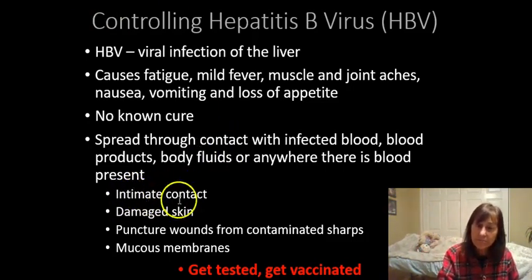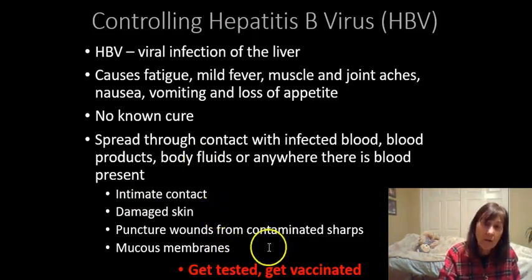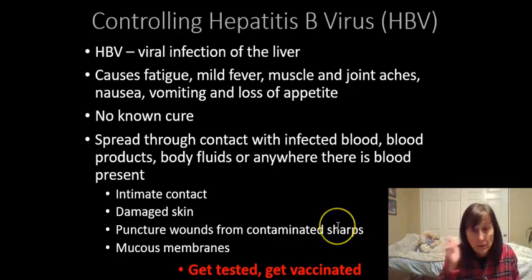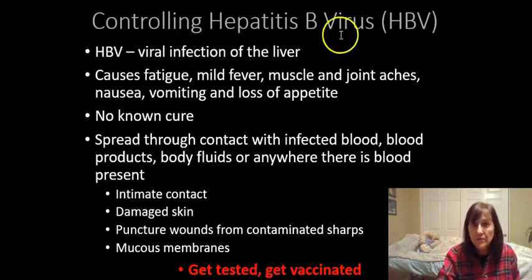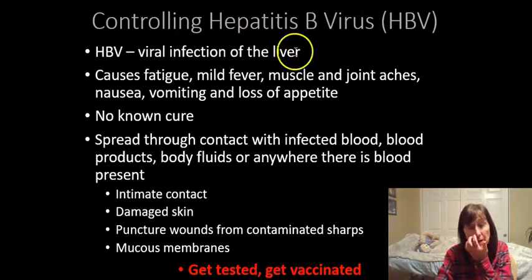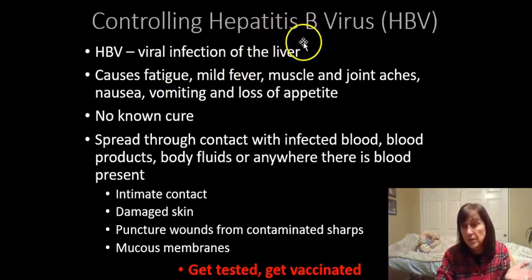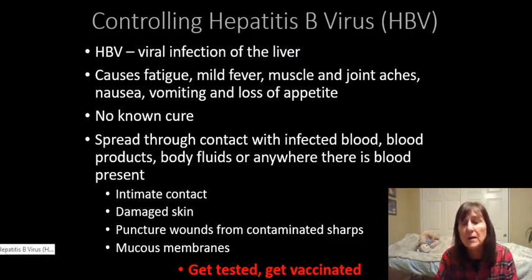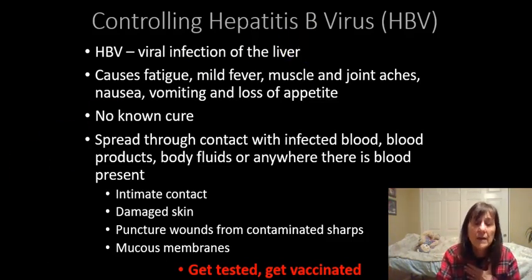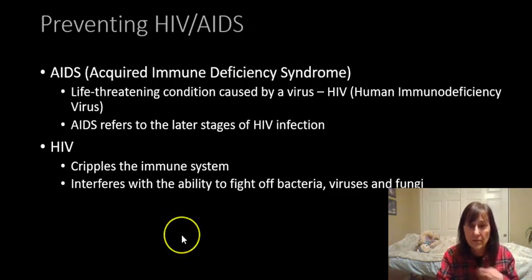However, if it gets in your skin somehow, maybe through contaminated sharps like razors, you could get infected. That's why you want to get your vaccine. Now, just so you know, there's hepatitis C, there's no vaccine for it, and it's spread the same way. So even if you're vaccinated, there are other diseases you could get from that.